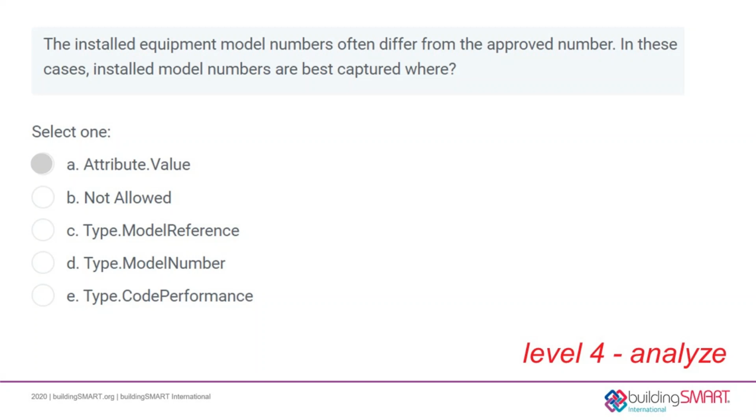At Bloom's fourth level, the candidate should be able to analyze, categorize, and compare answers to find the best way to solve project-specific COBie situations. Here's an example of a multiple choice question with one correct answer. To solve this problem, the candidate must analyze the situation and then choose the best answer.